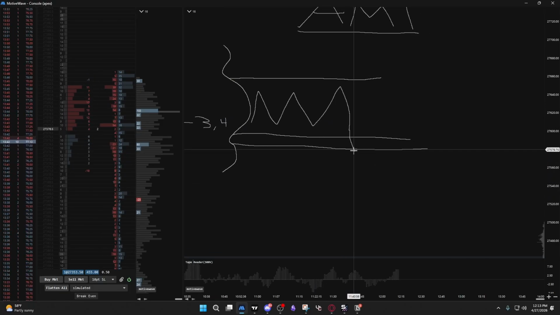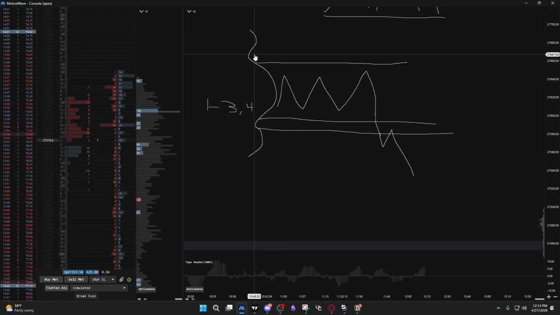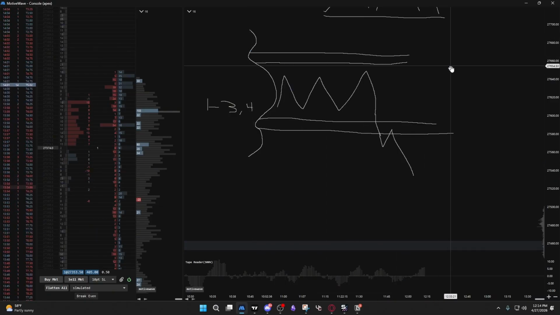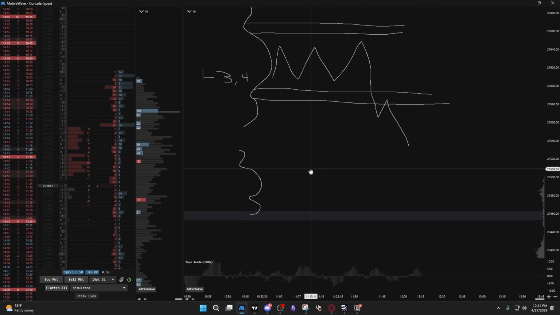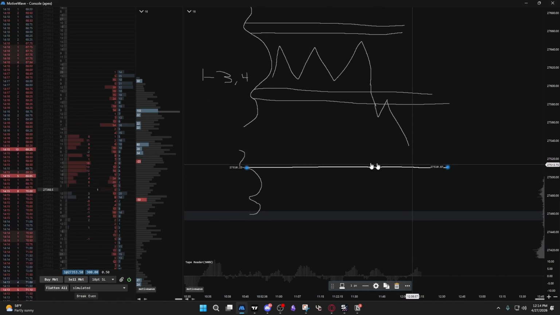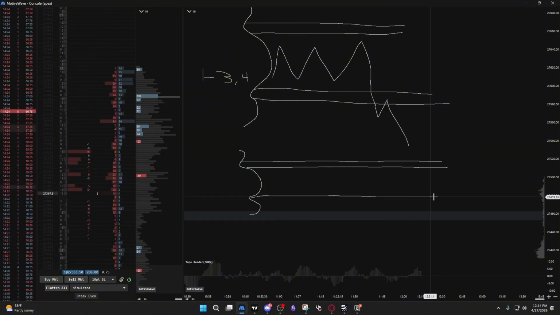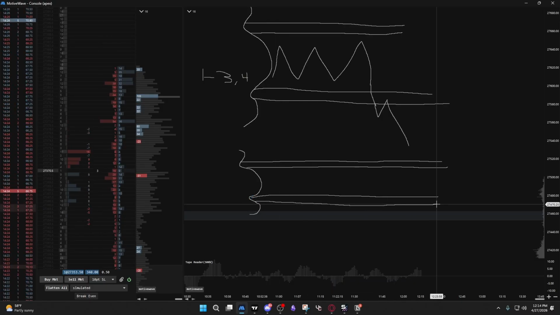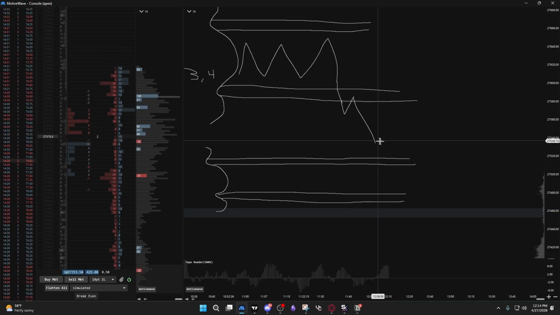One of the scenarios is we can break out, we can retest the extreme, and we can continue going lower or higher depending on which direction we break out. And then once we break out, we'll go into discovery. So this would be an imbalance until we find a new balance that we find fair value upon, where both participants agree upon value. So boom, once we break out of here, now we're in the imbalance searching for new balance.